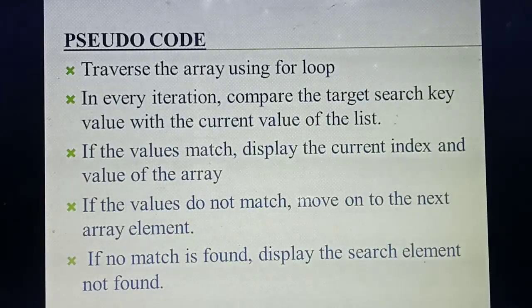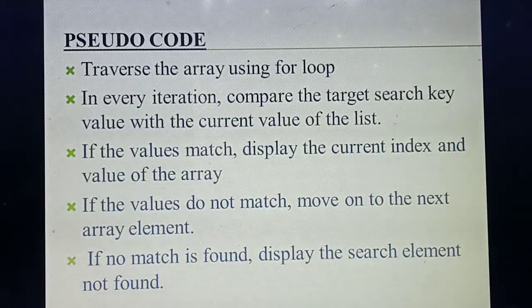Traverse the array using for loop. What's the first point? You are going to travel and search the elements in the full array. Okay, then each iteration, that is each step, you are comparing the one value you are keeping in mind with each current value in the list, whether the values match. Okay, so if the value matches, it will display the current index value as the answer. If the value does not match, it will move to the next position. So this will continue till your match value is found or not. If no match is found till the end, you will get the output: no match is found. Understood?